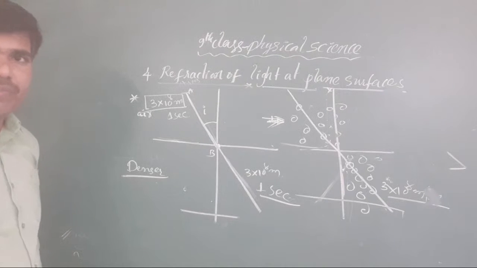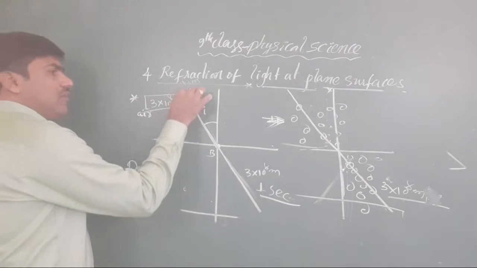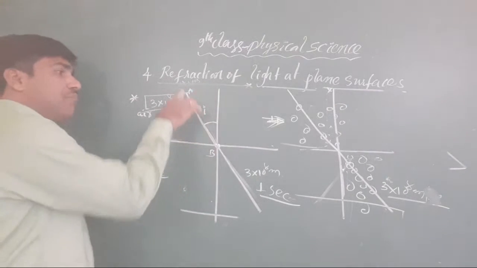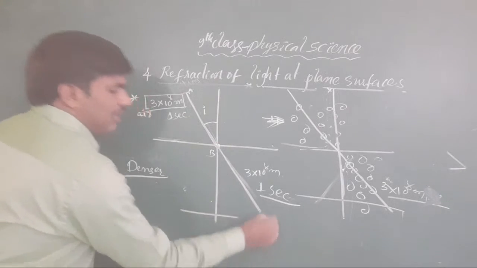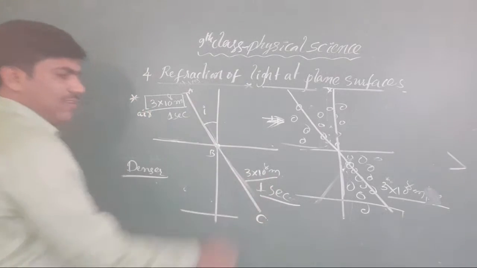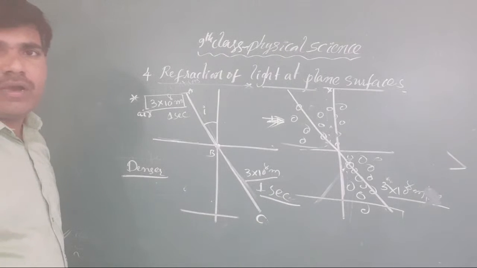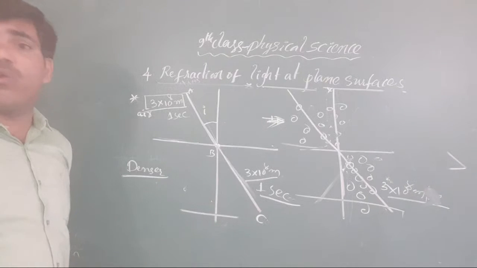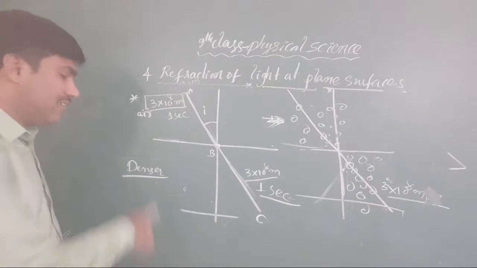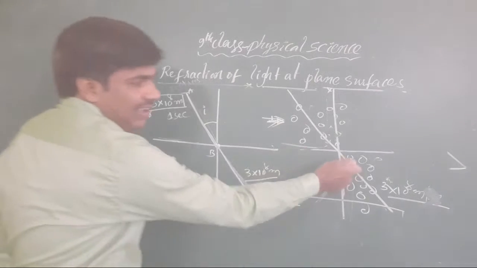Tell me. Yes, I am taking here a 3 into 10 to the power of 8 meter distance from A to B. In case I take point C, again the distance is 3 into 10 to the power of 8 meters. It travels this much distance in 1 second. No, it does not travel that in the denser media. Why? Because there are disturbances here.